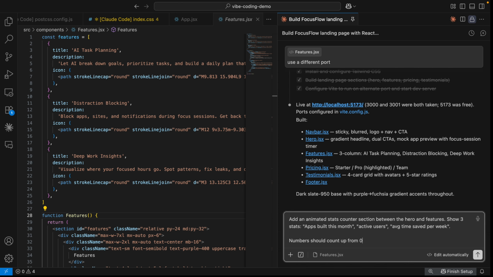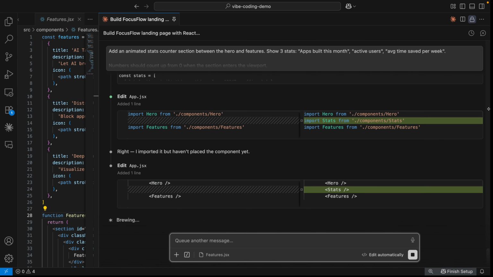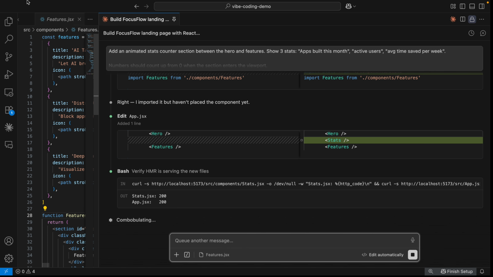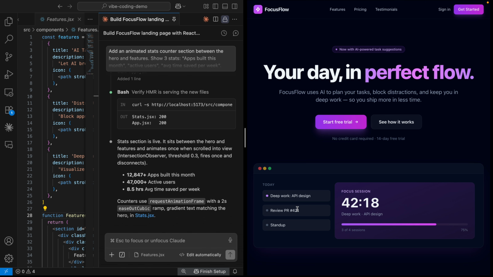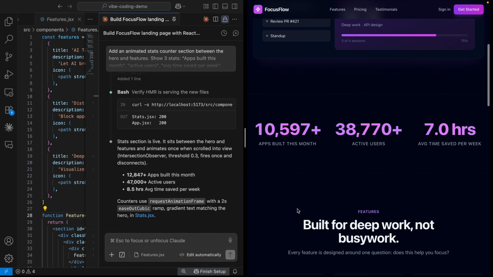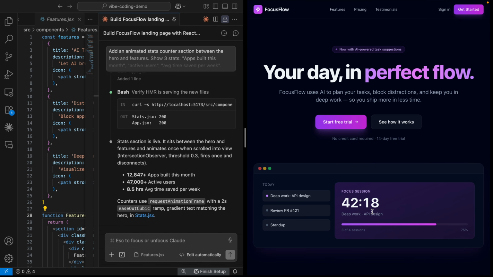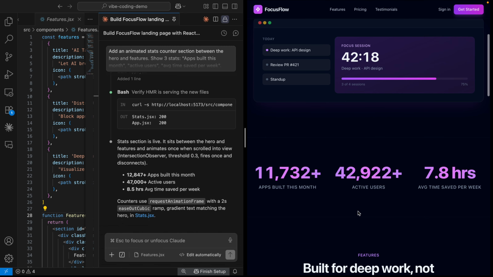Numbers should start from 0 when the section enters the viewport. Let's submit that. Alright, it has started to make that change. Let me open the browser on the right side. Alright, the animated stats counter is added, you see. So if I reload it and scroll down, then you will see that it will count up like we explained in our prompt.